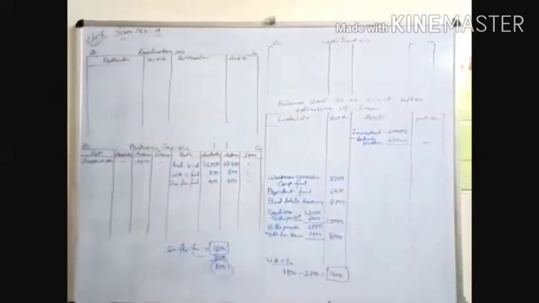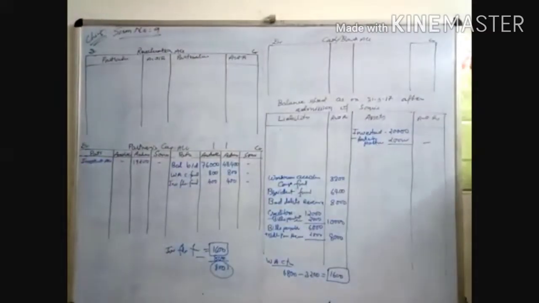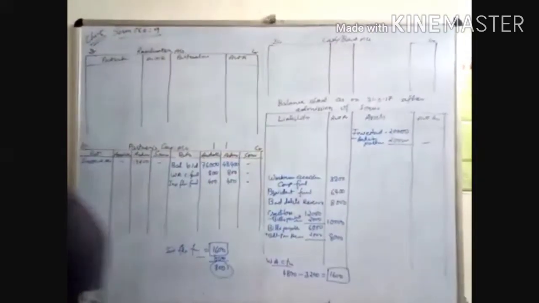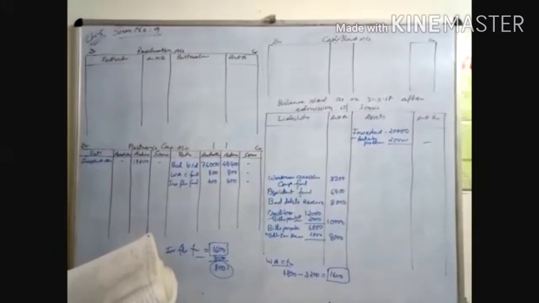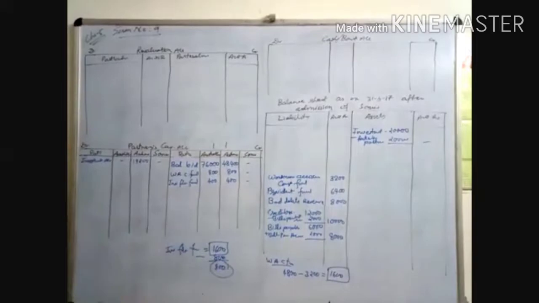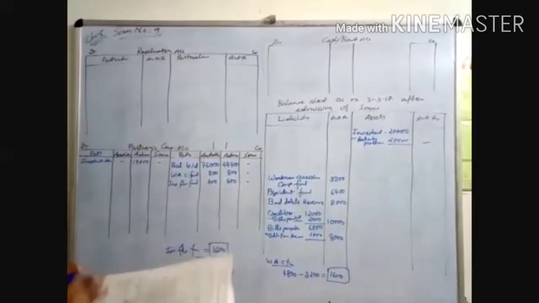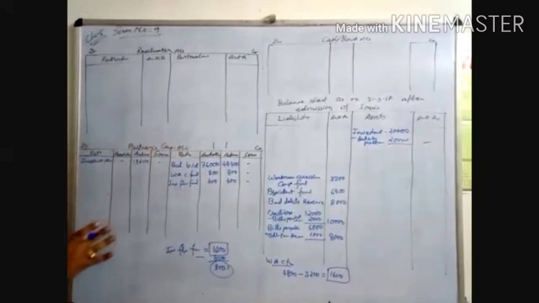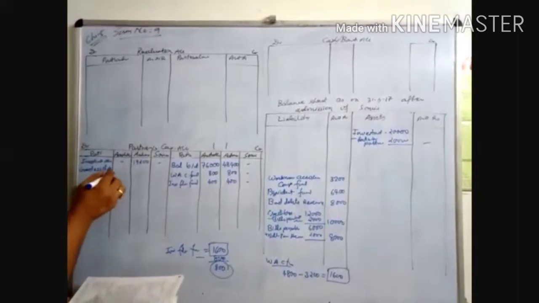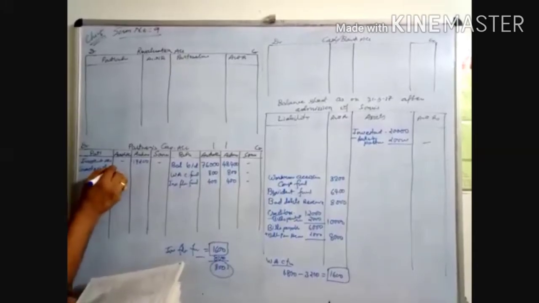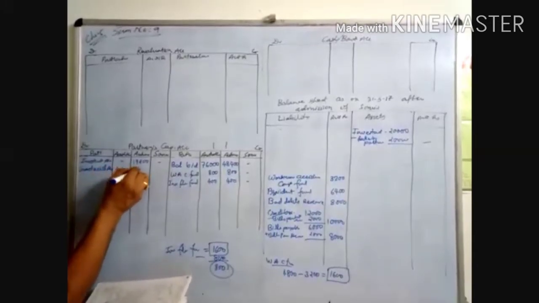Now we have to do the entries of the asset side. First is goodwill, an intangible asset. Whatever intangible assets and fictitious assets are given in the balance sheet, we have to distribute among the partners' capital accounts on the debit side, because we have to close the entry. Goodwill account 8,400 is there. We have to distribute it among the old partners only, 1:1. That is 4,200 each.